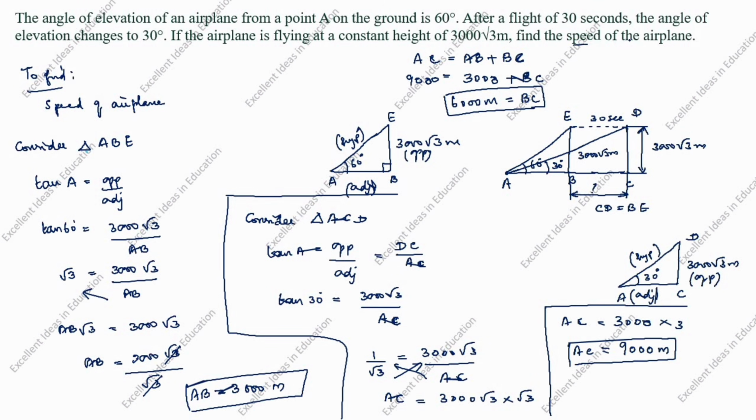What we need to find? Speed of the airplane. What is speed formula? Speed is equal to distance traveled in 30 seconds divided by time. So distance is 6000 meter. Time is given as 30 seconds. So 0, 0 cancel. 1 times, 2 times. So 200. So S is equal to 200 meter per second. This is the answer.